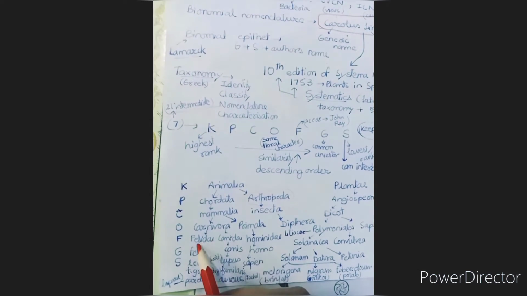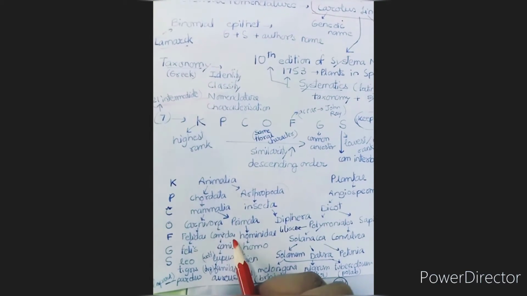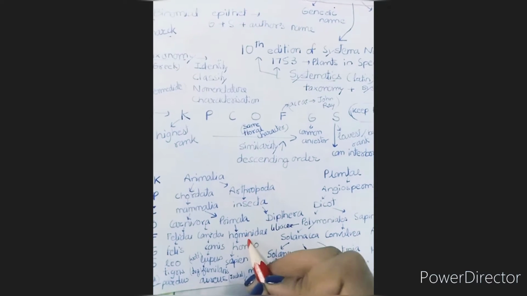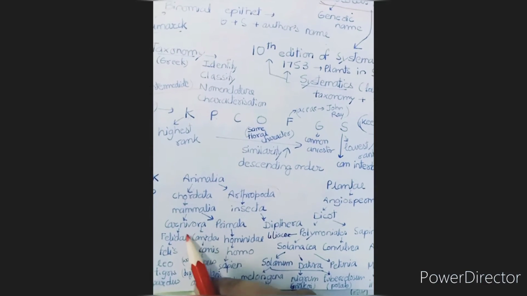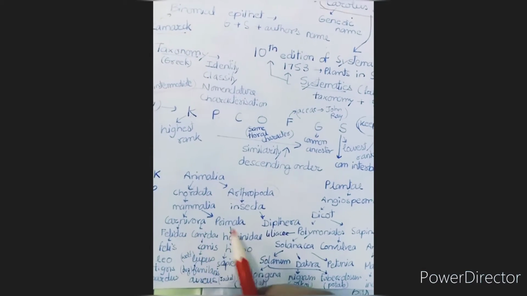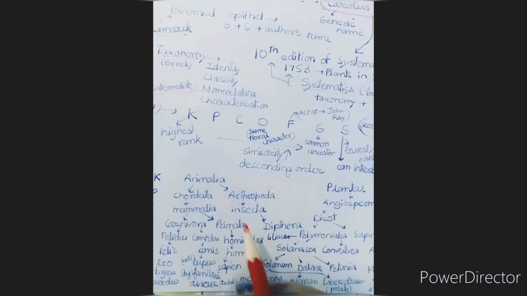Order Carnivora: the families are Felidae and Canidae. Order Primata: the family is Hominidae, right? Actually, for animals we use -DAE at the end, and for plants we use -ACEAE, right?